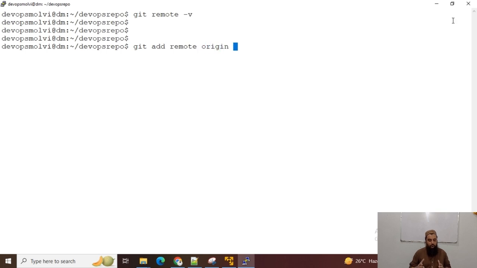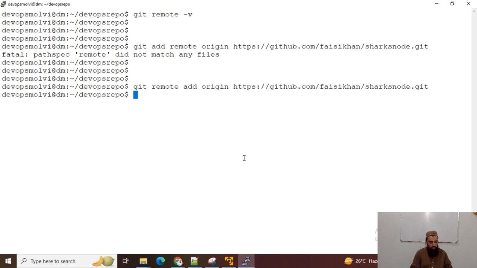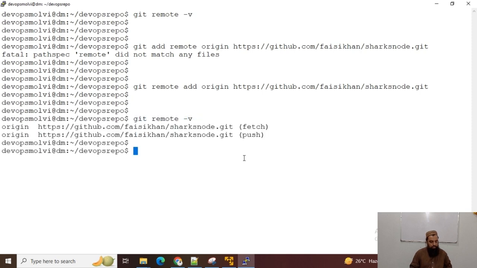Sorry, the command is git remote add origin. Now I can see git remote -v, and we can find this origin.